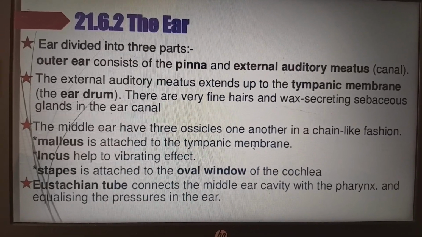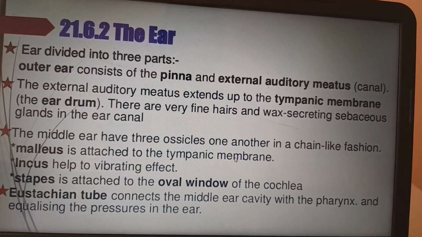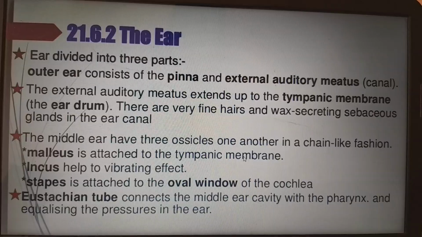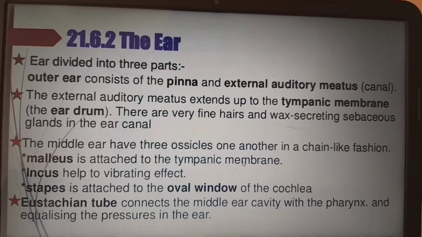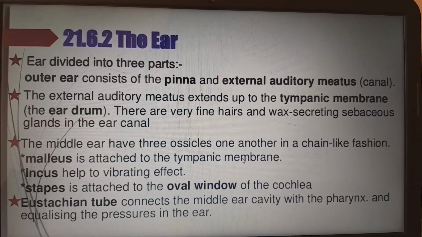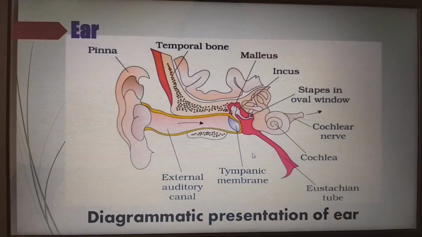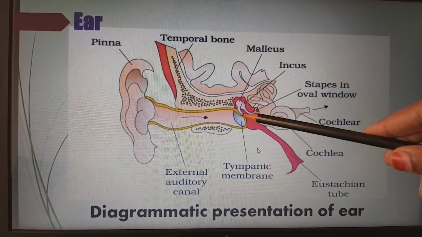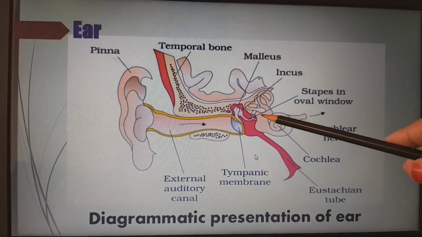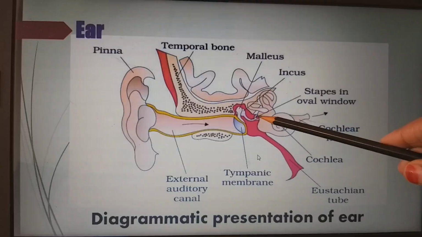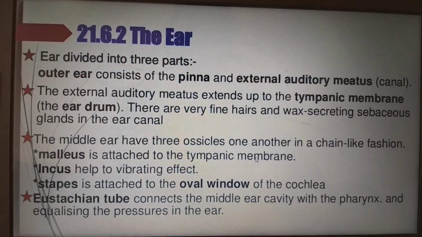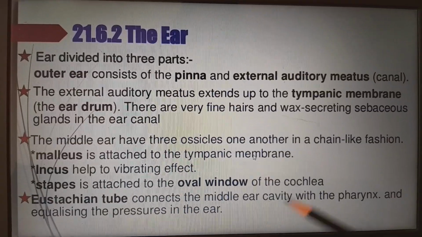The middle ear has three ossicles, one after another in a chain-like fashion. Malleus is attached to the tympanic membrane. Incus helps in the vibrating effect. Stapes is attached to the oval window of the cochlea. So malleus is attached to the tympanic membrane, and in between we have the incus, which is attached to the malleus and stapes. And the stapes footplate is attached to the oval window.